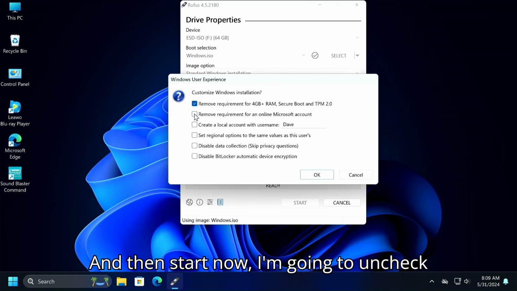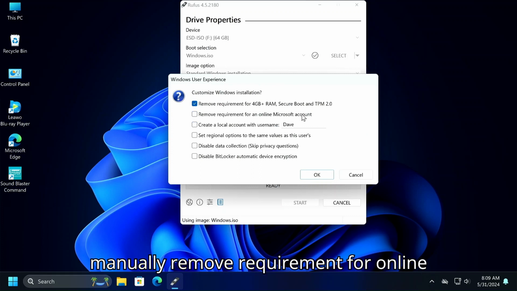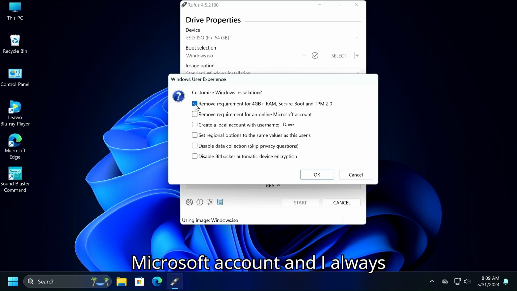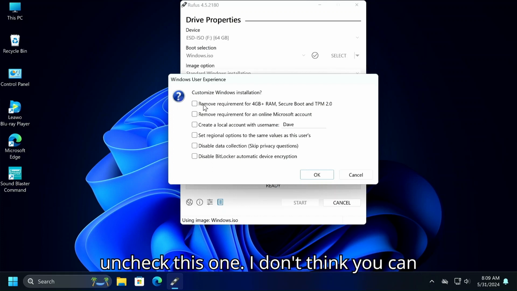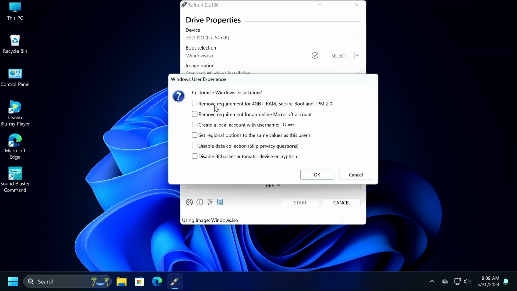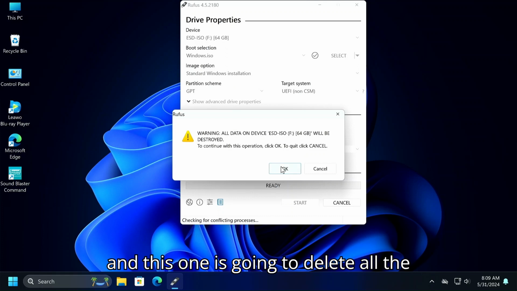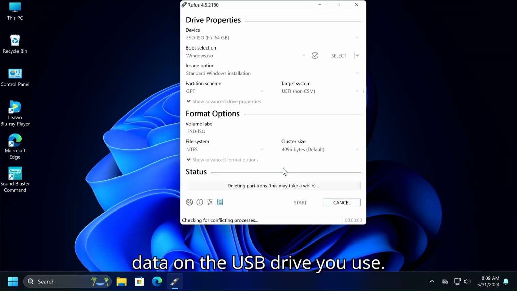Now I'm going to uncheck these because we're going to do this manually, remove requirement for online Microsoft account. And I always uncheck this one. I don't think you can even buy 4 gigabytes of RAM anymore. So that's kind of worthless. And then you click on OK, and this one is going to delete all the data on the USB drive you use.